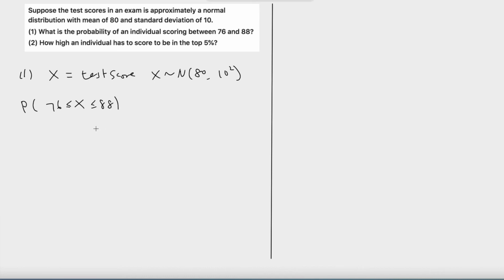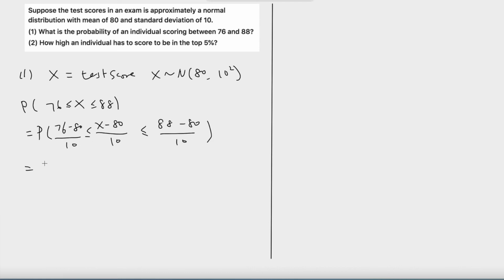We're going to use the same technique as before. This is equal to the probability, we subtract the mean divided by standard deviation 10, and this is less than or equal to (88 minus 80) divided by 10, greater than or equal to (76 minus 80) divided by 10.